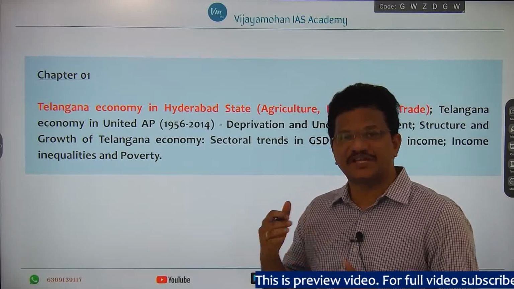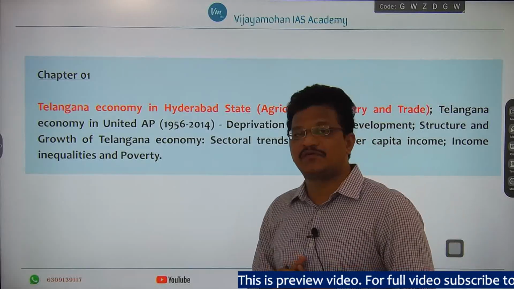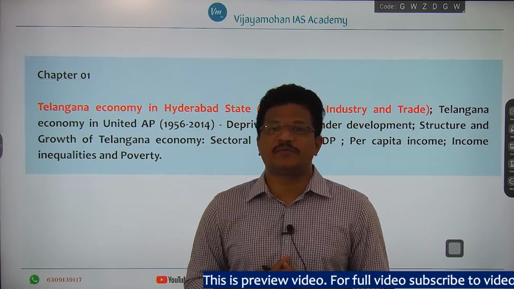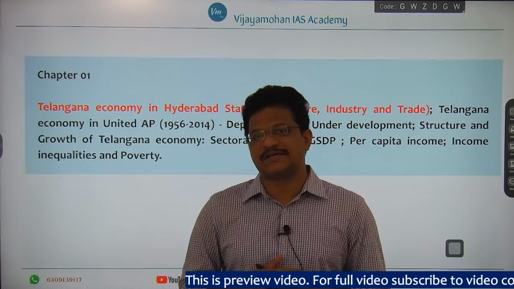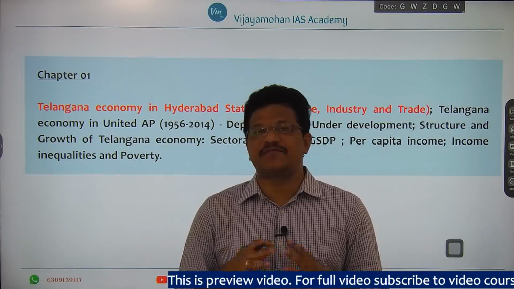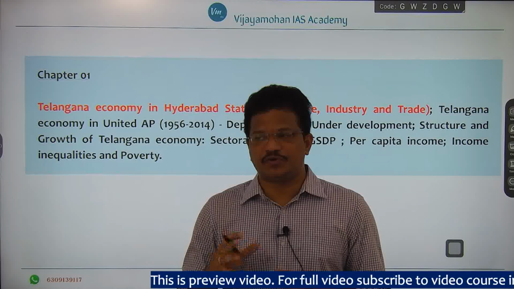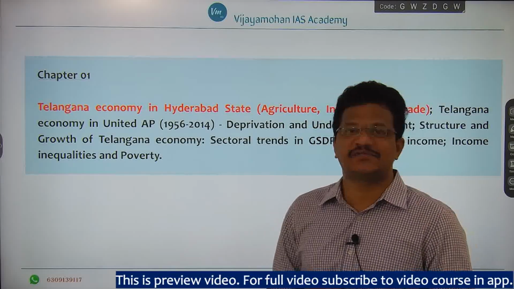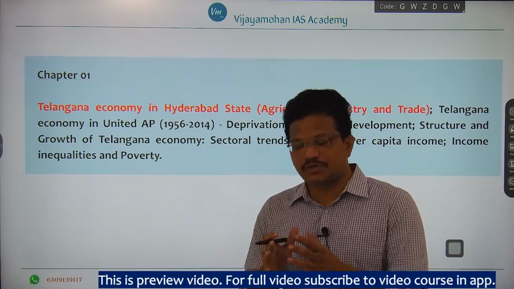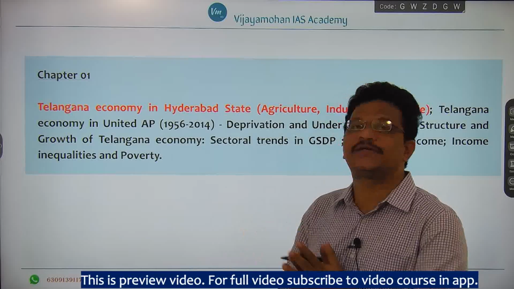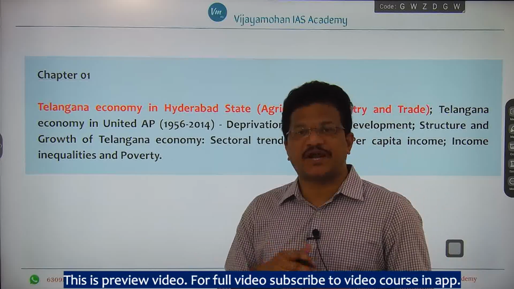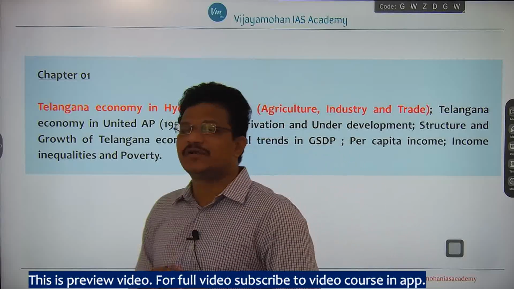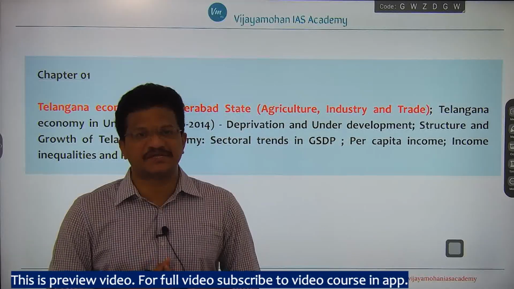And one more thing, developmental issues is also given in the paper 4. So it is not that easy to get hold of the paper 4, because the syllabus is given in a rich context, in a diversified manner. So if you want to get hold of it, you need to practice many questions, you need to read many times, you need to refer to sources, and you need to consolidate the information at a single point. Then only it will be easy to crack the paper 4, because if you put in a little bit of effort, it will give you maximum result, right.